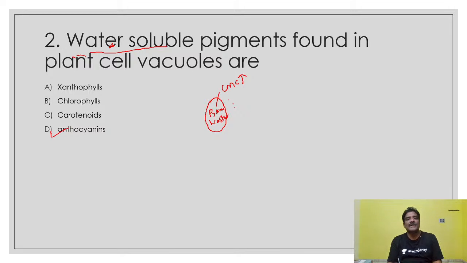So this is nothing but the garbage of the cell. It will accumulate all the materials and the concentration of the cell increases because of this vacuole only. And the vacuole is also very important to allow water from outside, from low concentration to high concentration. That part you have to understand. Along with these materials, anthocyanin is one of the pigments present.